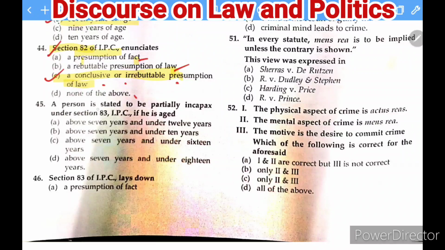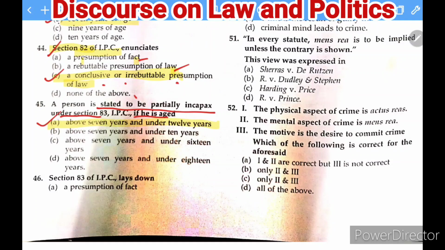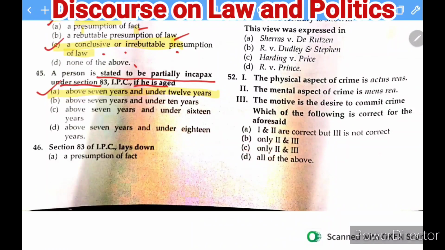Next question is here. A person is stated to be partially incapax under section 83 of the IPC, if he is aged above 7 years and under 12 years. So this is the right answer. This is about section 83 of the IPC, where a child who is above 7 years but below 12 years, then in that case he can be liable for his action.